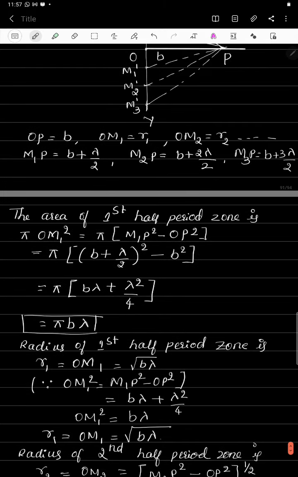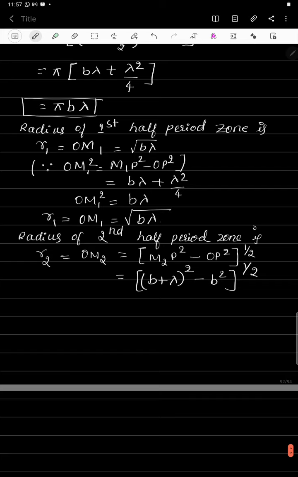So if you simplify this, b square and minus b square become equal to 0, and the lambda square term we are going to neglect, and we are left with only 2b lambda.